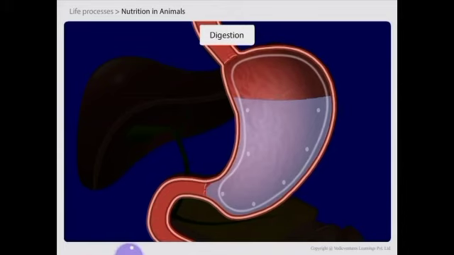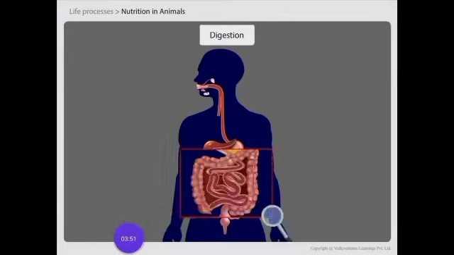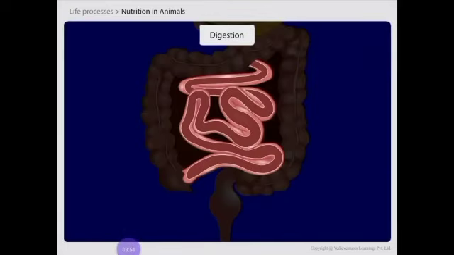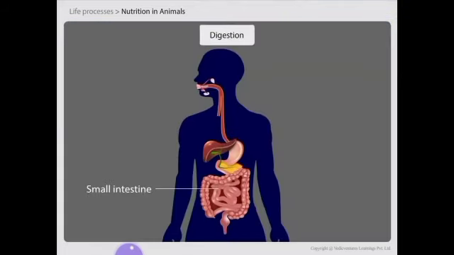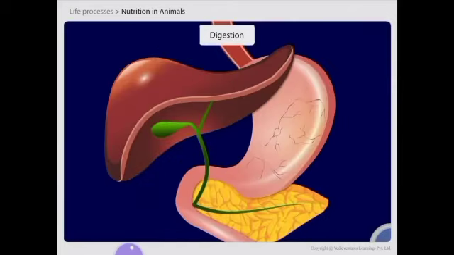The small intestine is the longest portion, which is narrower than the stomach. It has three main parts: duodenum, jejunum, and ileum. The walls of the small intestine are thrown into a number of folds through which the absorption takes place. These folds increase the surface area and thus allow for maximum absorption and digestion of food by the small intestine.